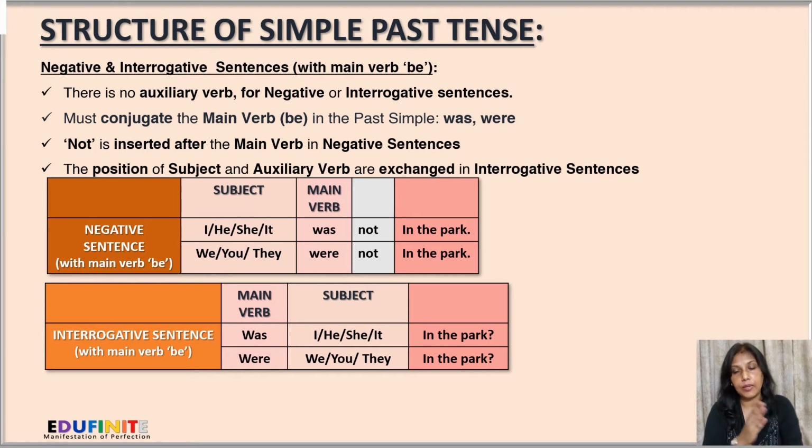And for interrogative sentences with the main verb be, we have to exchange the place of subject and the main verb. That means the main verb will come first, and then the subject, and then the rest of the sentence. So the sentences will be as was I in the park, question mark, was he in the park, question mark, and so on. Similarly with were, it will be were we in the park, were you in the park, followed by a question mark.